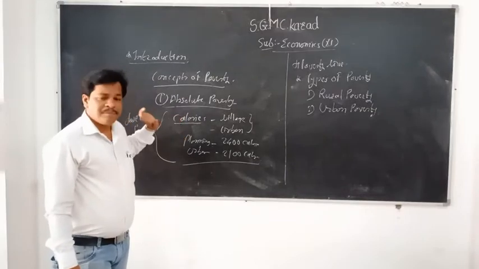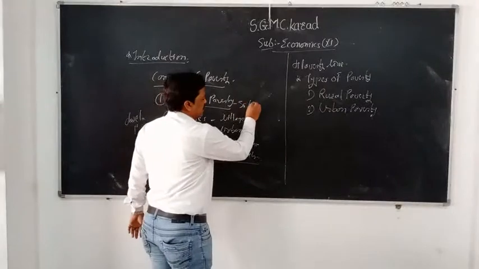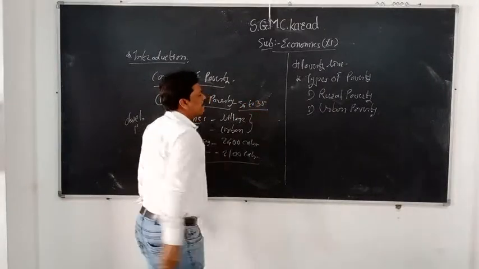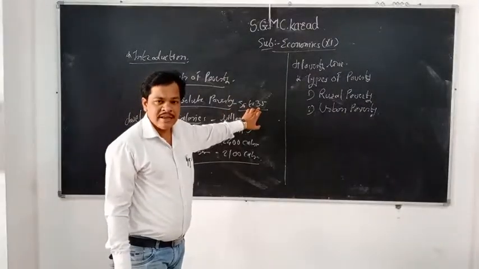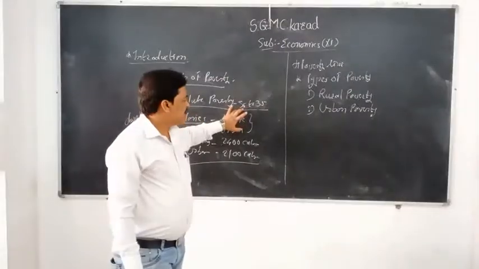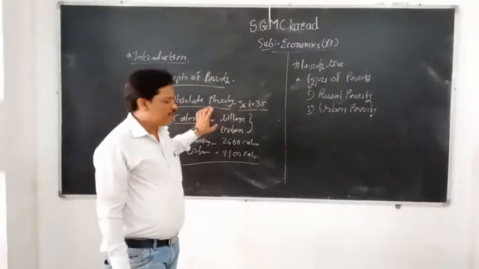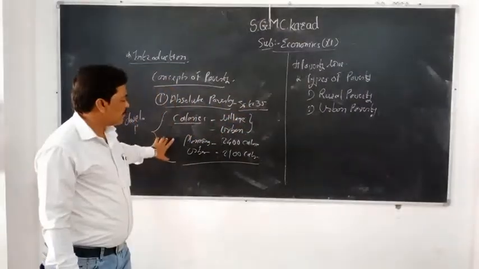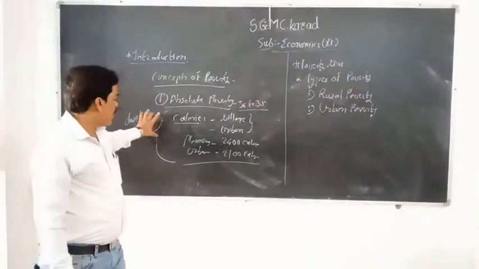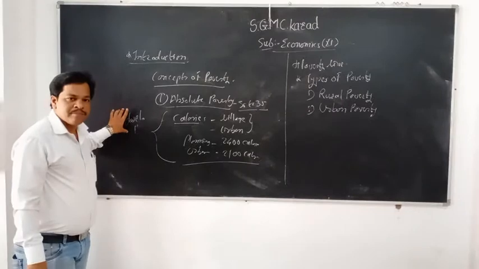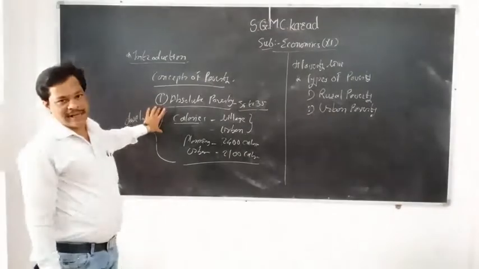And what kind of urbanization is there in India? About 30 to 35% urbanization is there. So when you take 100 people, out of these 100 people, 30 to 35 people are living in city areas, and the other 60 to 65% people are living in village areas, so urban and rural areas. So there is some kind of difference between urban area and rural area. This is called absolute poverty. Absolute poverty is mainly present for developing countries. In developed countries, this problem, absolute poverty, is not there.